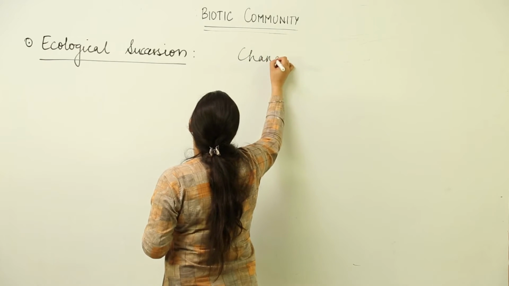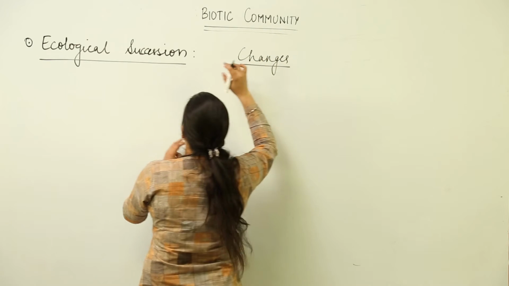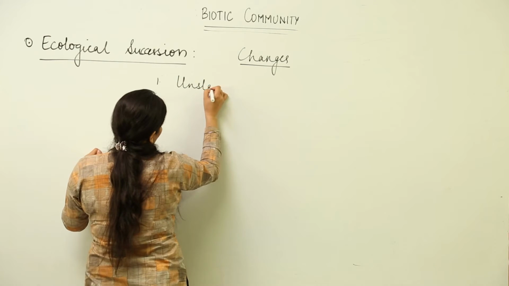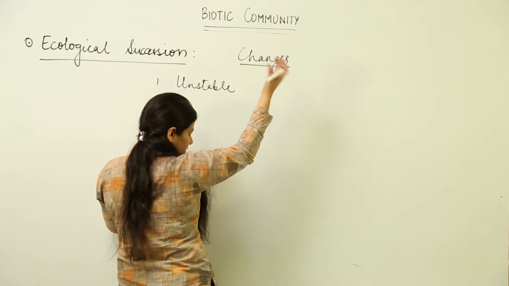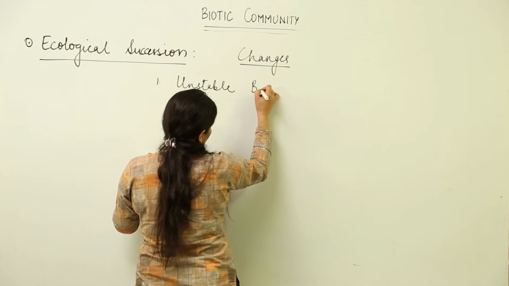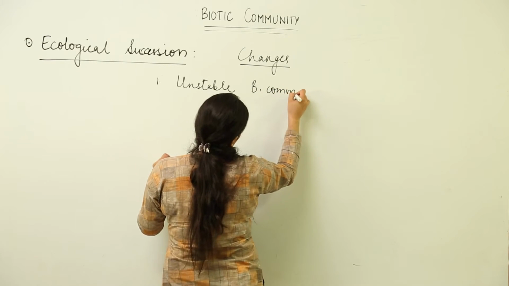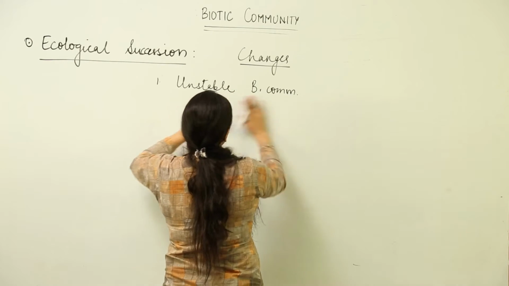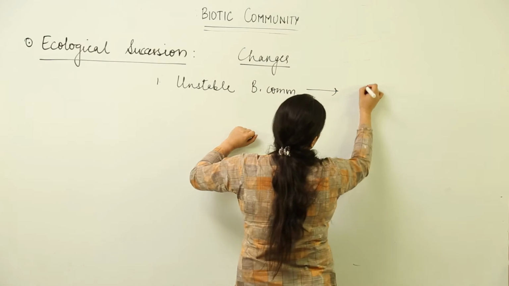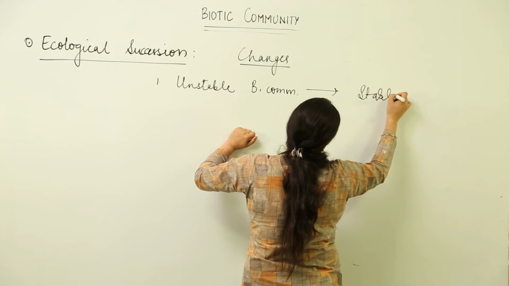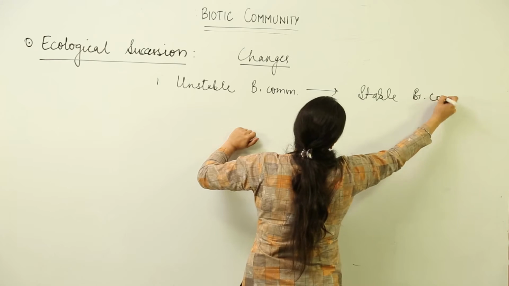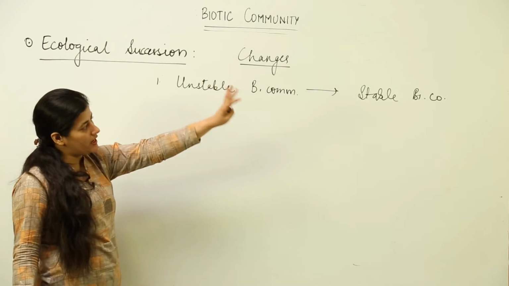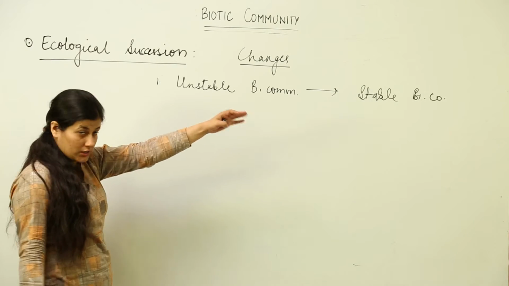The first change during a biotic succession is from unstable pioneer species or unstable communities, I am going to refer to biotic communities with this acronym, if you can use the short form, unstable biotic communities to stable, highly stable biotic communities. Okay? This is the first change. You have unstable biotic communities, they are soon to be replaced by stable ones, gradually, step by step.